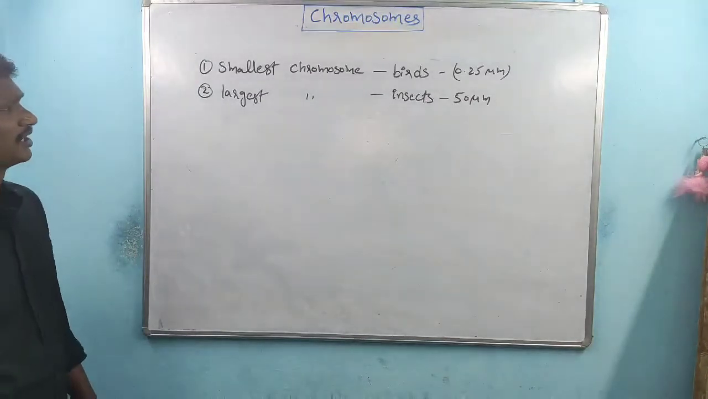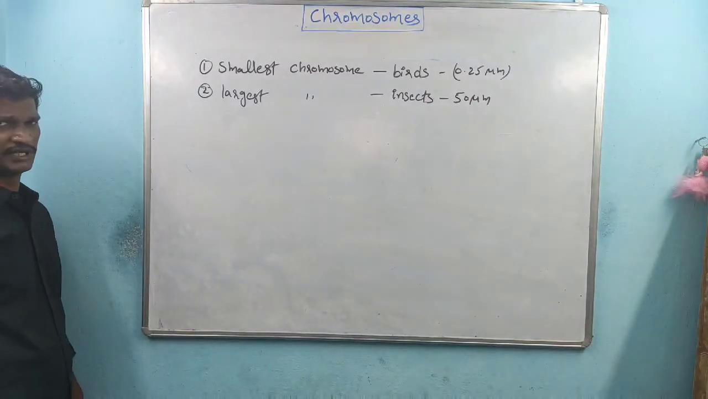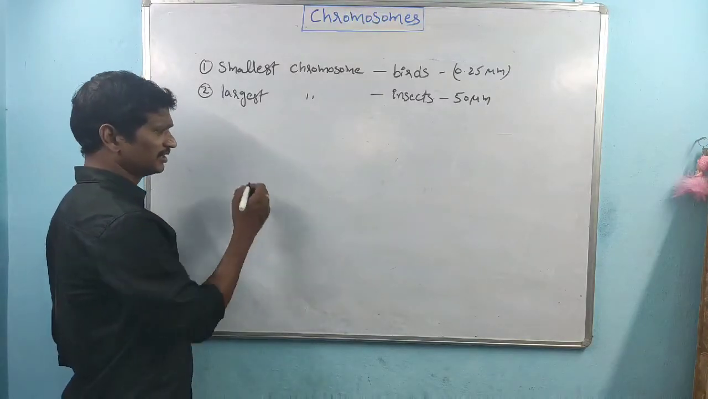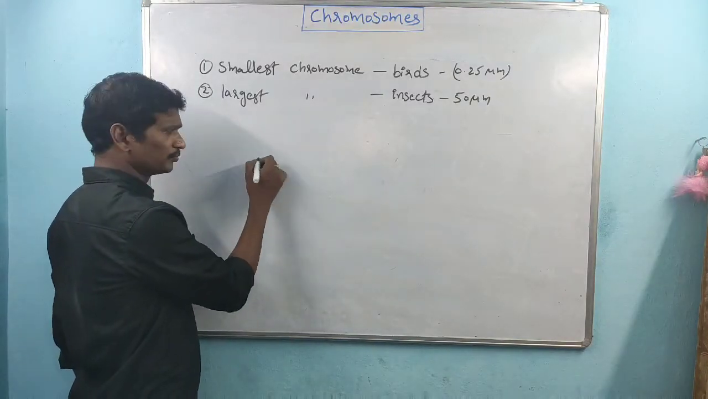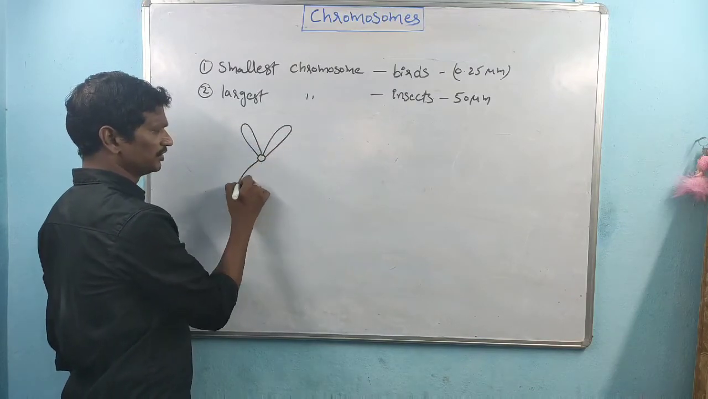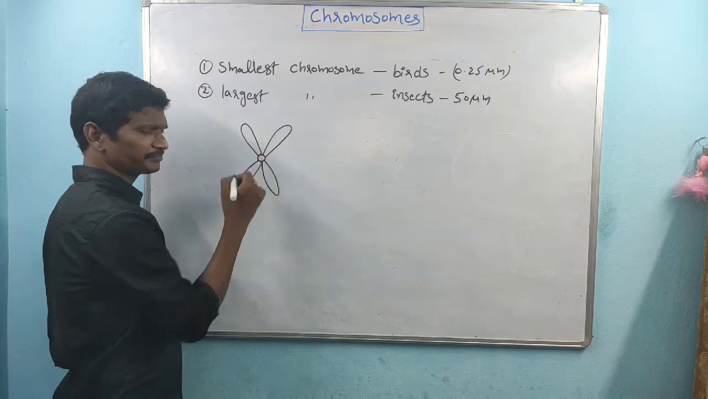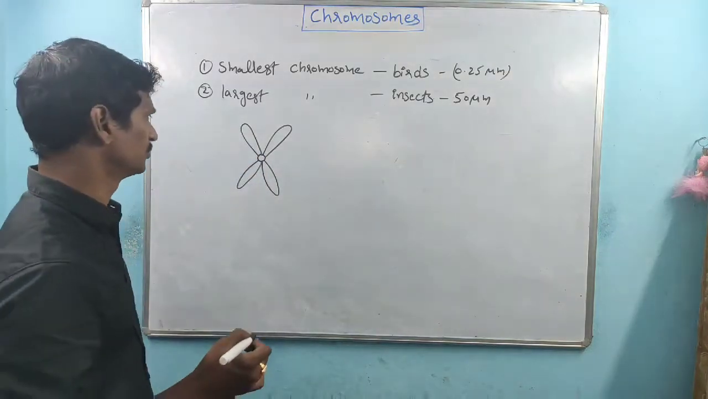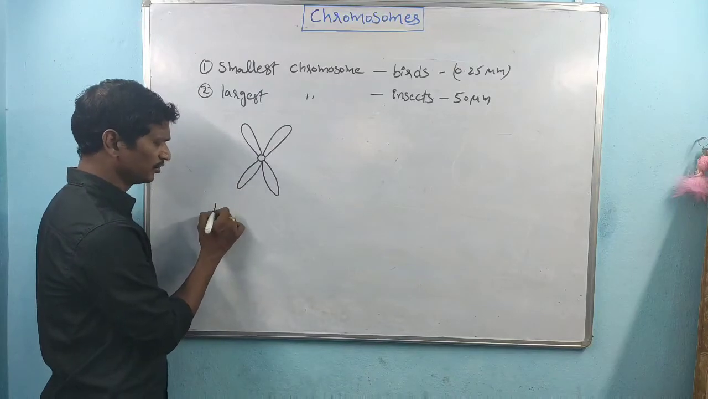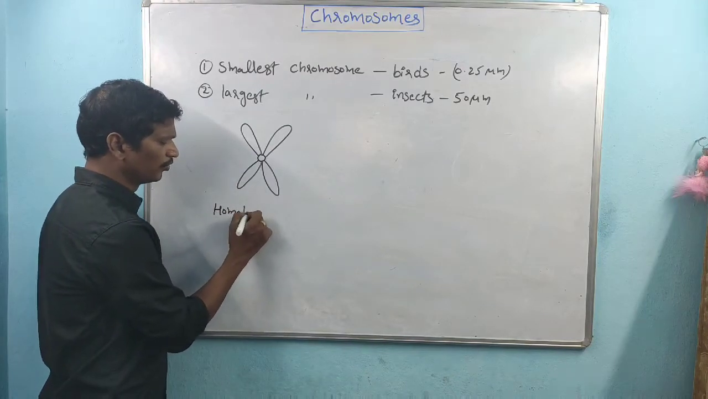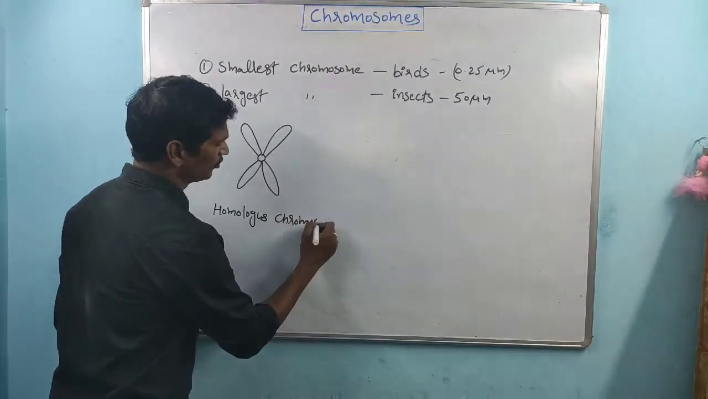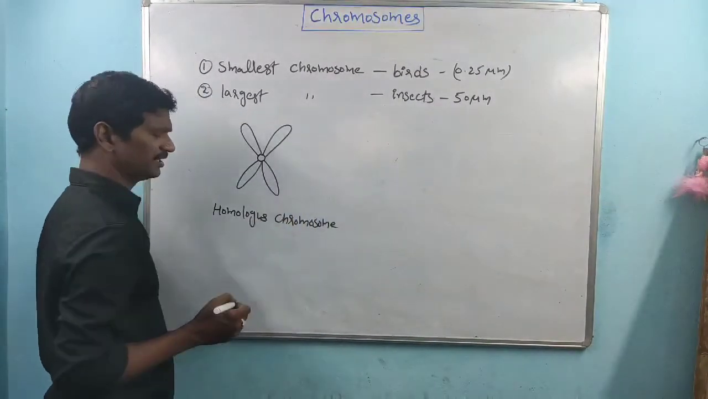Right? So that is about the smallest chromosome and the largest chromosome. And coming to the next one, within chromosomes, there are two types of chromosomes. Suppose this is one of the chromosomes, and this is one of the chromosomes. These chromosomes are called homologous chromosomes, right?